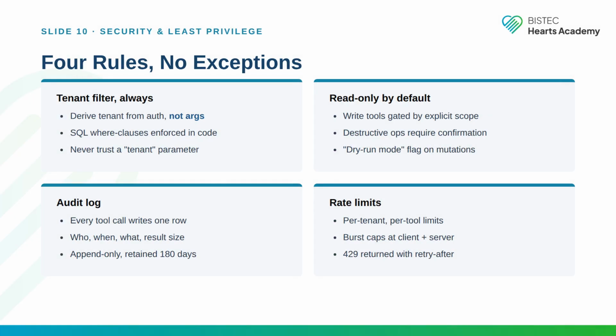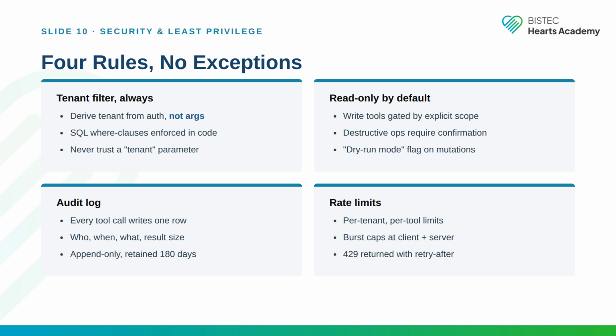Security. Rule 1, tenant filter always. Derive the tenant from the authentication context, not from the arguments. Never trust a tenant parameter. Rule 2, read only by default. Write tools gated by an explicit scope. Destructive operations require confirmation. A dry run mode flag on mutations. Rule 3, audit log. Every tool call writes one row: who, when, what, result size. Append only, retain 180 days.